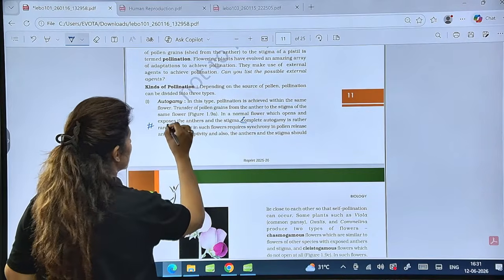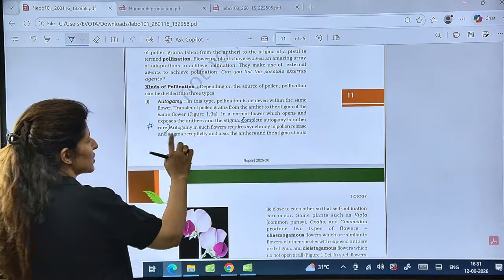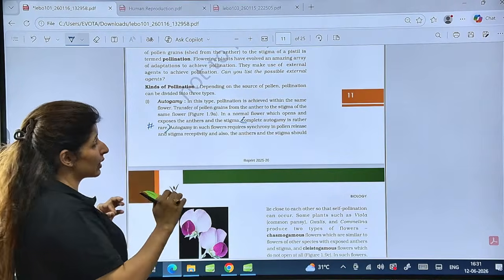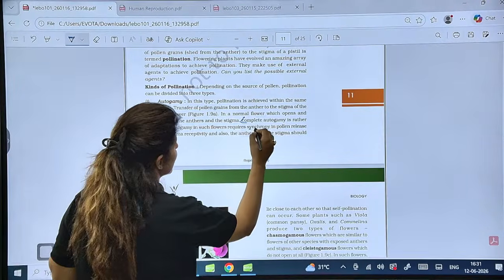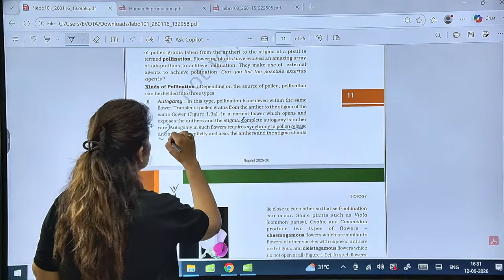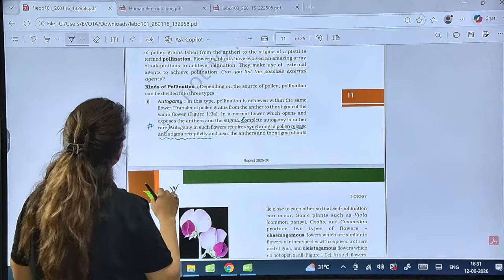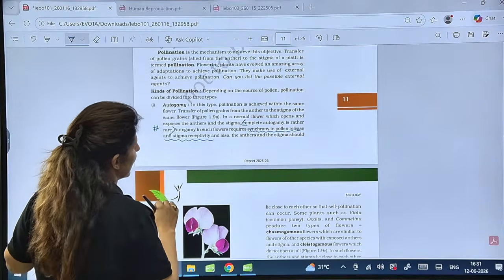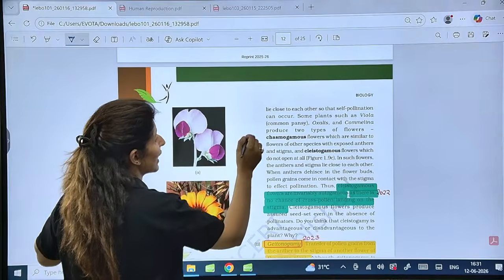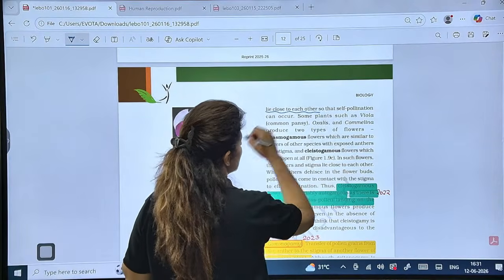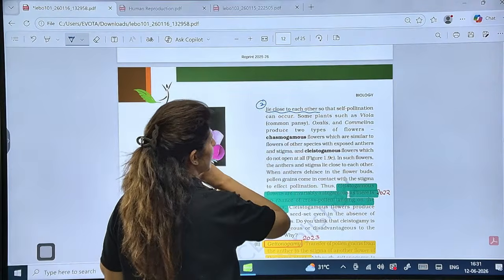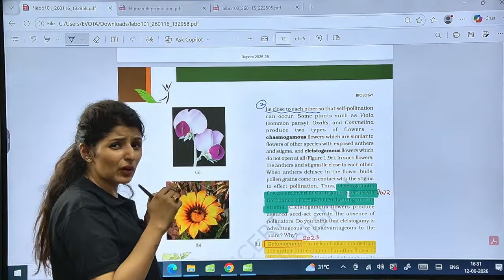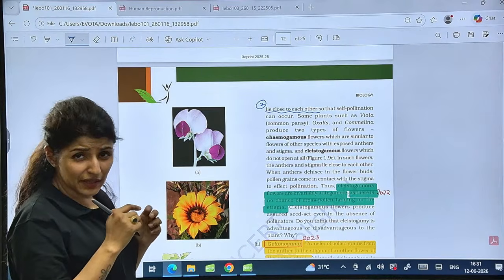Complete autogamy is rather rare. So what are the conditions for complete autogamy? In such flowers, it requires synchrony in the pollen release and stigma receptivity. Second, the anther and stigma should lie close to each other. We have already discussed this. This is the second device, and we can call these devices inbreeding devices.